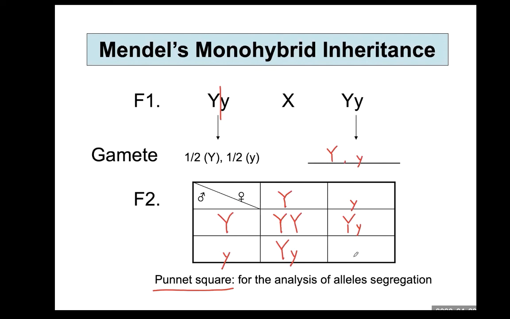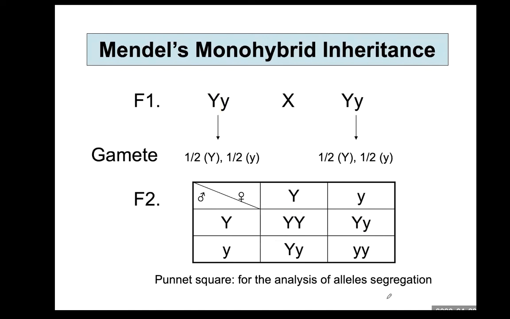And then in this case, both small y, small y. Okay. So when you look at the inside of the Punnett square, this large Y indicates homozygous dominant. This is heterozygous, still dominant because it has large Y. Large Y, small y also is called heterozygous dominant. But this one, small y, is homozygous recessive. So the genotypes of potential offspring are represented by the cells within the Punnett square. So this is the answer.